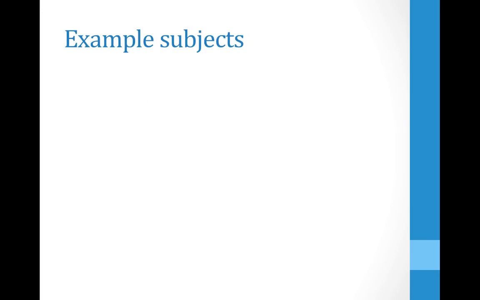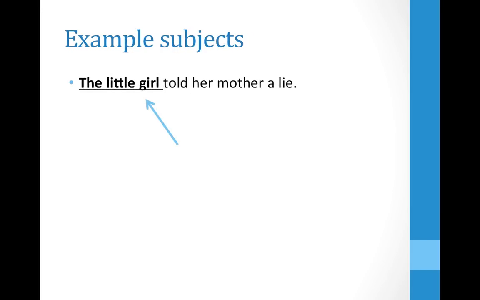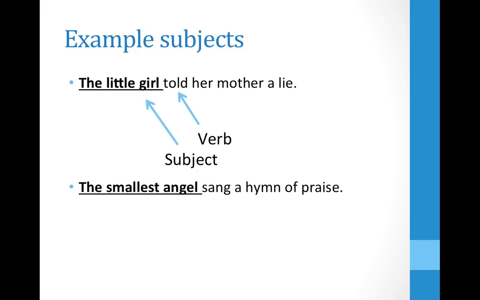Here are some examples. The little girl told her mother a lie. The little girl is my noun phrase subject. I know that it's my noun phrase subject because it comes before the verb told. I can ask myself who or what is doing the telling, or who told. In this case, my answer is the little girl, so the little girl is my subject.